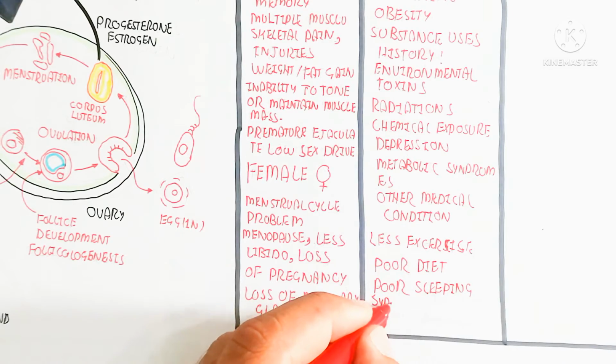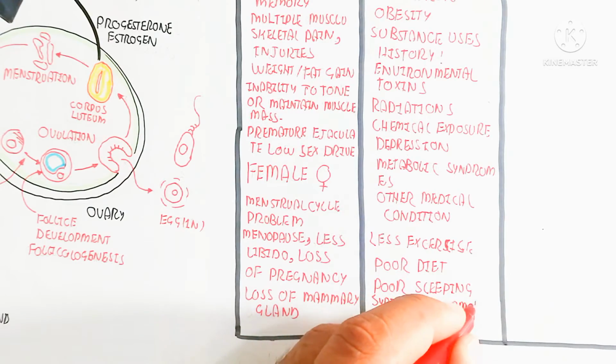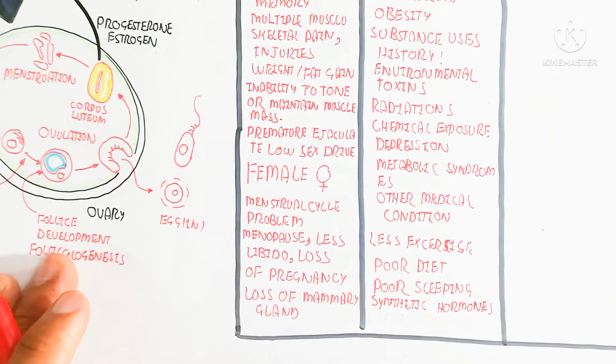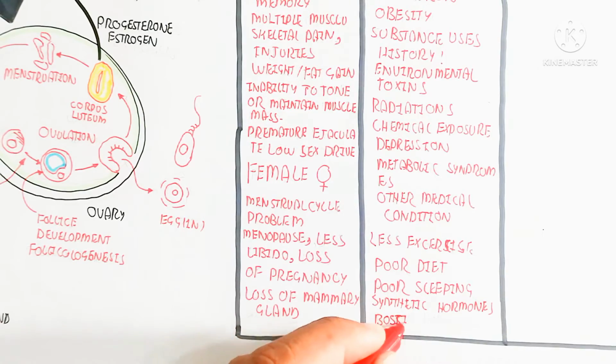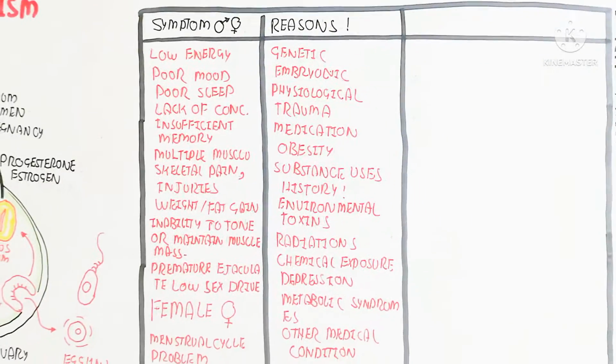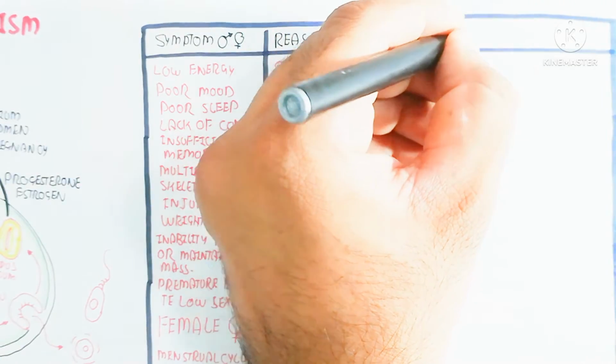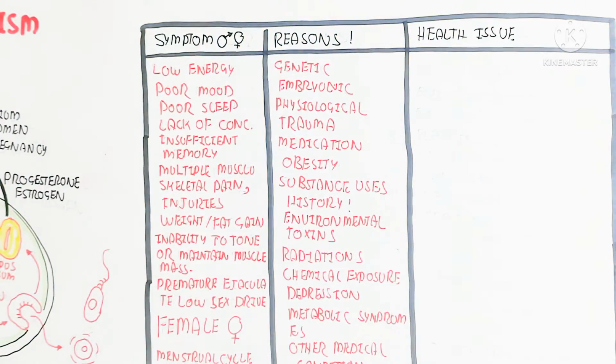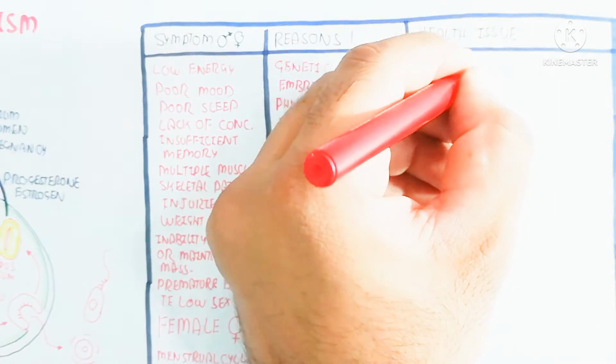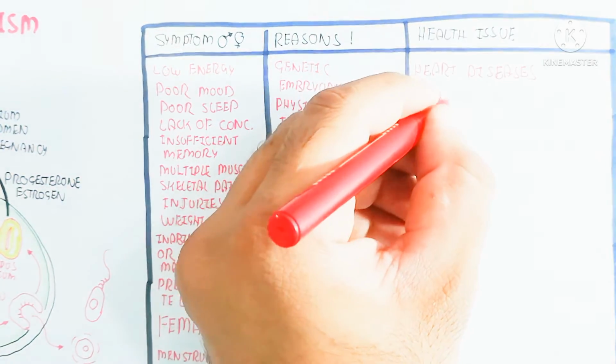So hypogonadism will occur due to drug abuse. Drug abuse means synthetic testosterone used for increasing stamina and endurance during exercise for competition in bodybuilding.